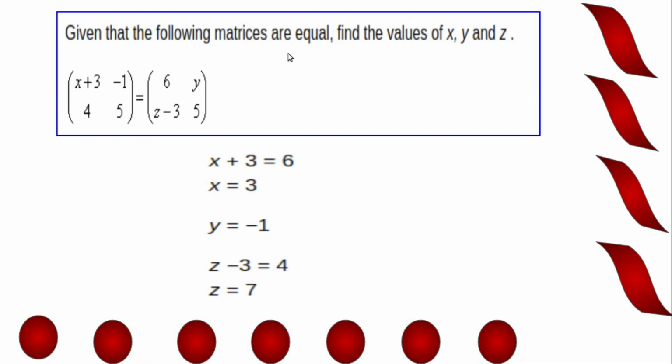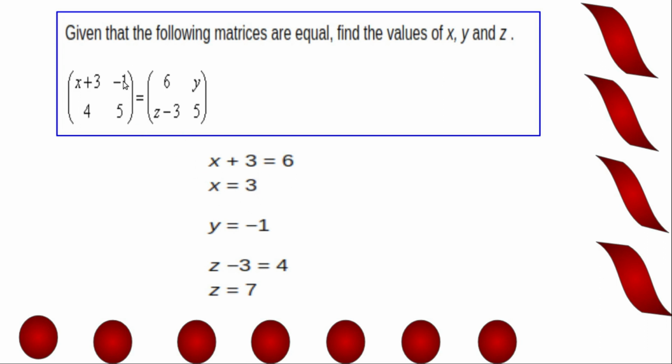Problems related to equality of matrices. Given that following matrices are equal, find the values of x, y and z. These two matrices are equal, we have to find the values of x, y and z. Two matrices are equal if and only if corresponding elements are equal. So equating corresponding elements, we get x plus 3 equal to 6. So x equal to 6 minus 3 equal to 3.